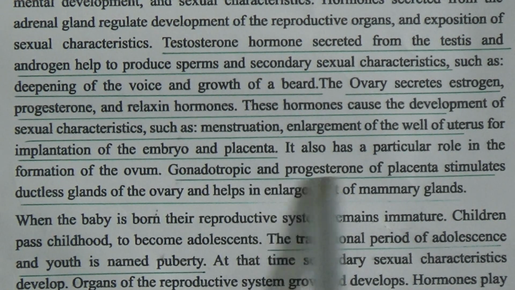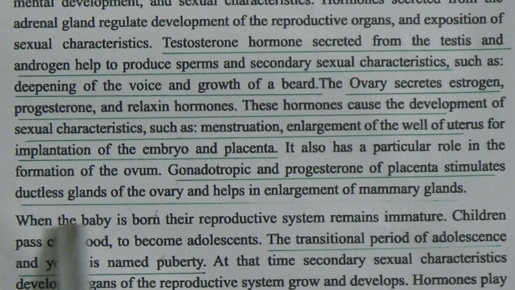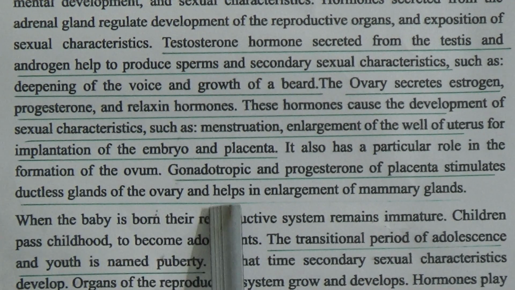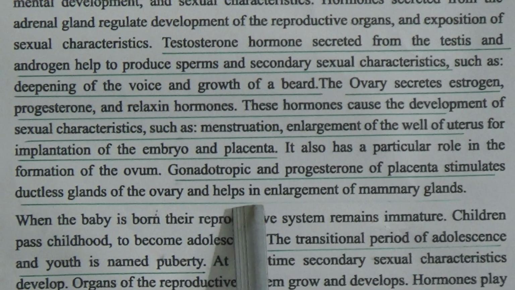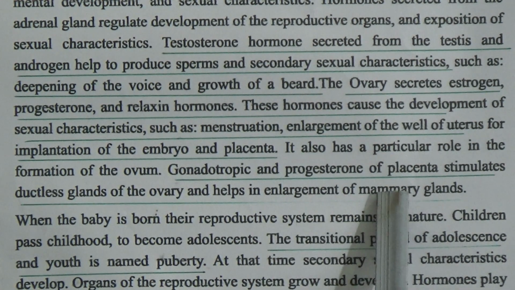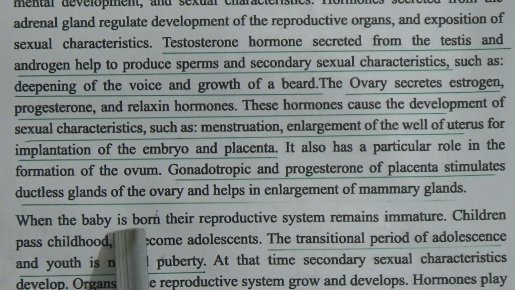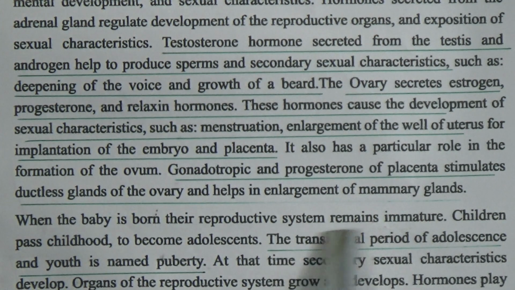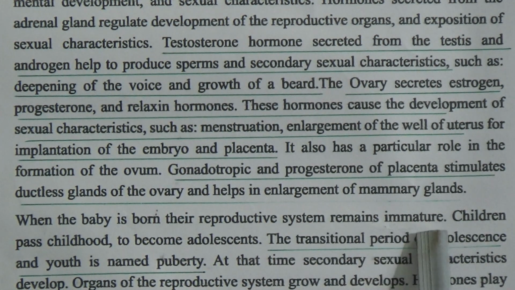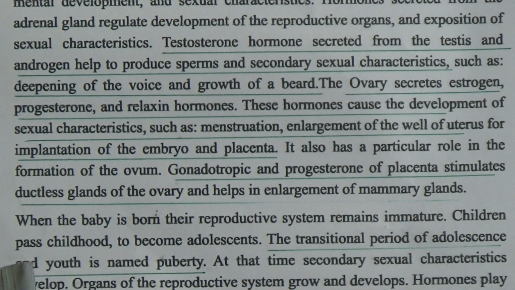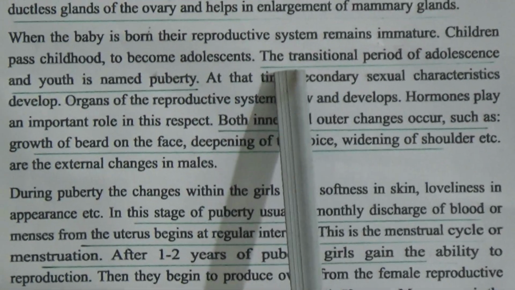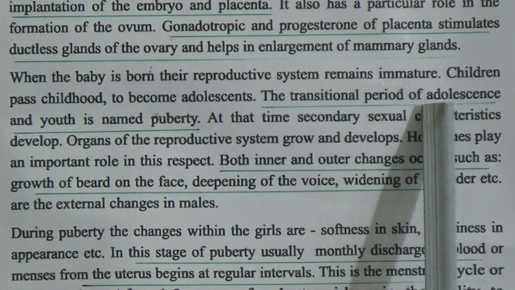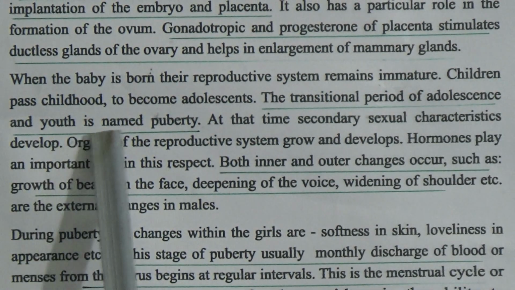Gonadotropic hormones and the progesterone of the placenta stimulate the ductless glands of the ovary and help in the enlargement of the mammary glands. When the baby is born, their reproductive system remains immature. Children pass through childhood to become adolescents. The transitional period of adolescence and youth is named puberty.